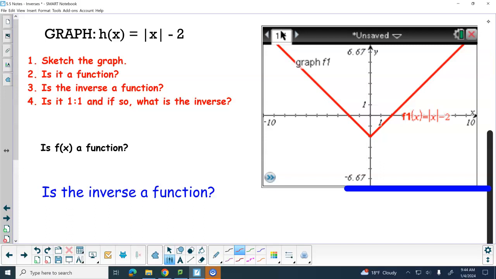Vertical line test, pass or fail? Pass. So yes, this is a function. Horizontal line test fails. So is the function 1-to-1? Nope. So we don't have to find the inverse, which is good because it's very hard to get that y out of the absolute value.